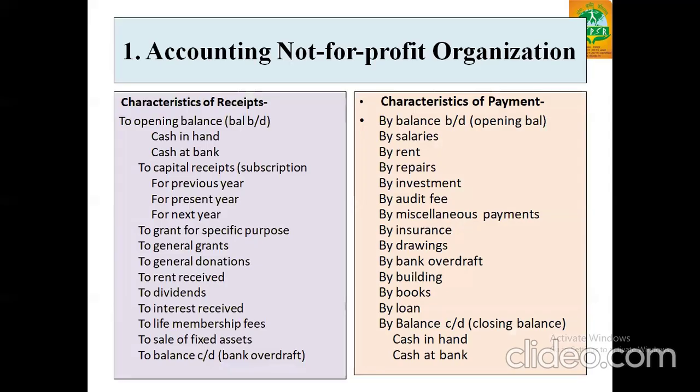Accounting for not-for-profit organization has two components. First is receipts and payments. Receipts are usually on the left-hand side and payments on the right-hand side. Receipts include cash in hand, cash at bank. The total receipts for the previous year are added for the present year or for the next year. Then grants for a specific purpose, general grants, general donations, rents received, dividends, interest received, life membership fees, subscription fees, sale of fixed assets, or bank overdraft sometimes.